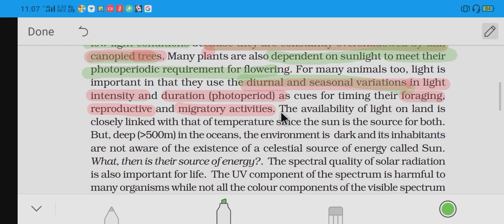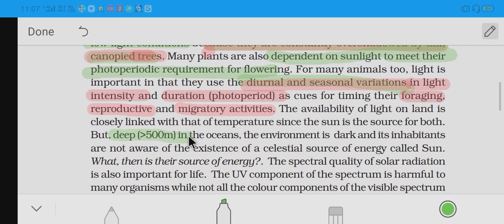Next, the availability of light on the land is closely linked with that of the temperature, since the sun is the source for both. The availability of light is absolutely required. So availability of light on the land is closely related with the temperature. So here again this is important.